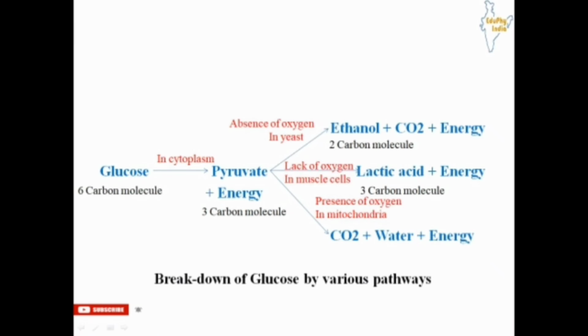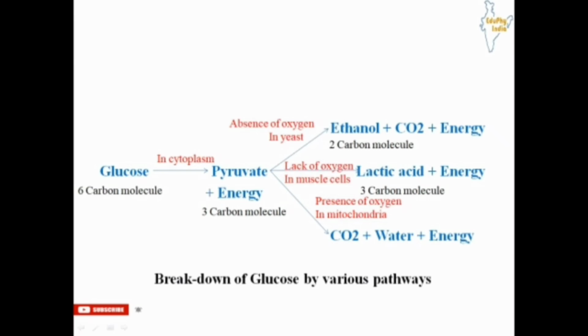As we have seen, there are different pathways of respiration, that is, different pathways of breakdown of glucose. In this diagram you can see various pathways by which glucose gets broken down. First of all, glucose is converted into pyruvate and releases energy, and this occurs in the cytoplasm.